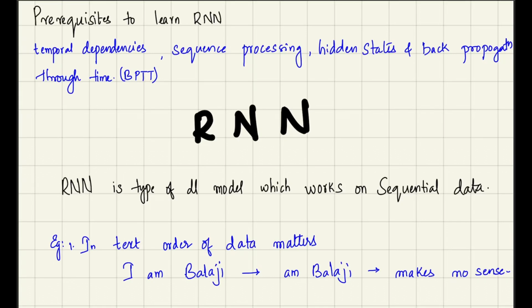RNN is a type of neural network. What is RNN? RNN is recurrent neural networks. RNN is a type of neural network designed to handle sequential data like text, time series data, or speech. Unlike traditional neural networks, RNNs have memory. They process data step by step, remembering information from the previous steps to make better predictions.